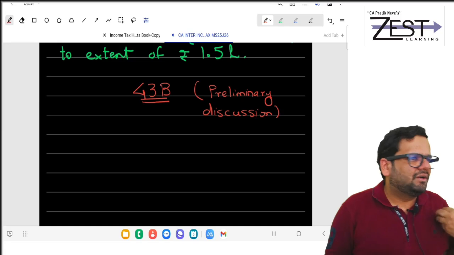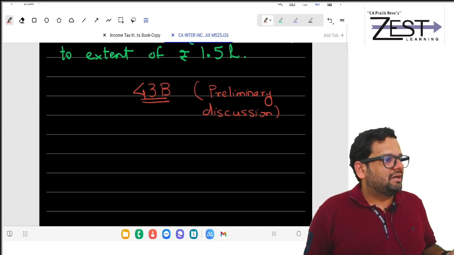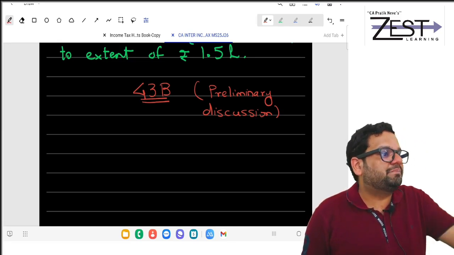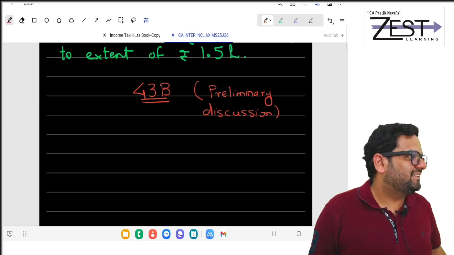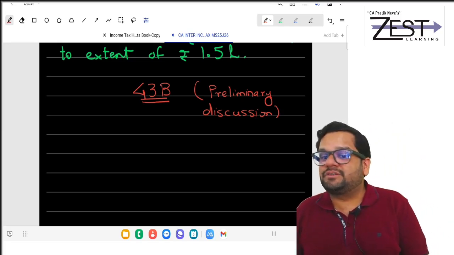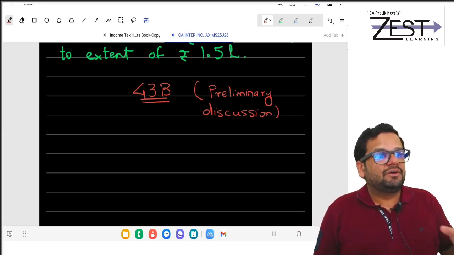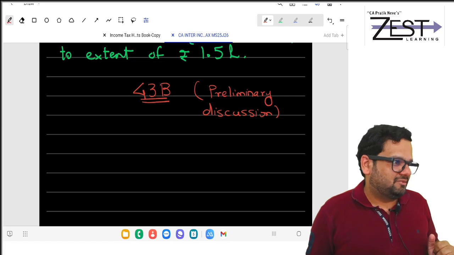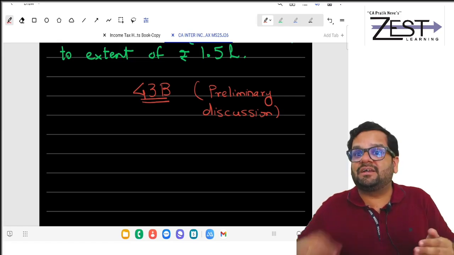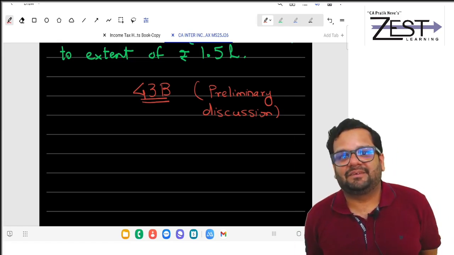Means if for the month of March, I am going to receive rent in April, I consider that March month rent because I consider annual rent. And annual rent is actual rent multiplied by 12. So I don't minus unless there is unrealized rent. So even if I don't receive immediately, I still tax it. Understand?